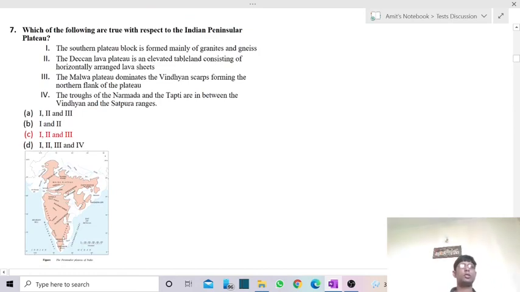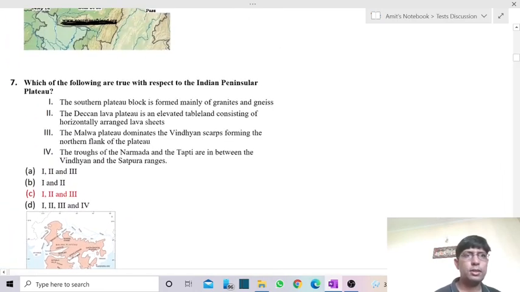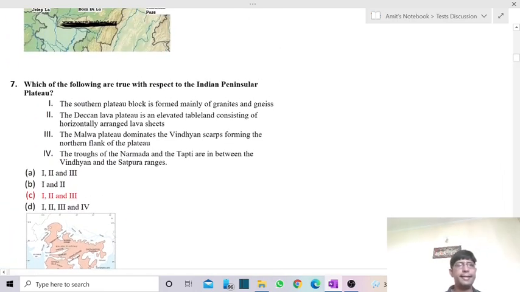Then comes the seventh question. Seventh one is, which of the following are true with respect to Indian Peninsular Plateau? So we're talking about this Peninsular Plateau. This one is the Peninsular Plateau of India. Now, in this case, the first statement is, the Southern Plateau block is formed mainly of granite and gneisses. So gneiss rock and granite rock is of course the main composition of this Peninsular Plateau of India.